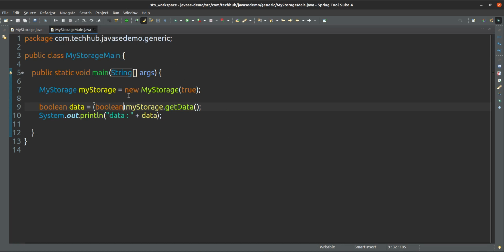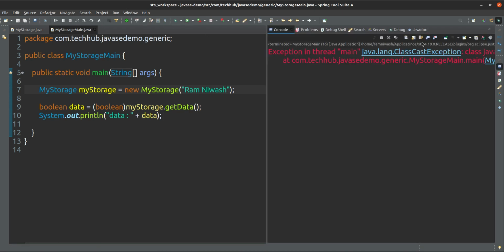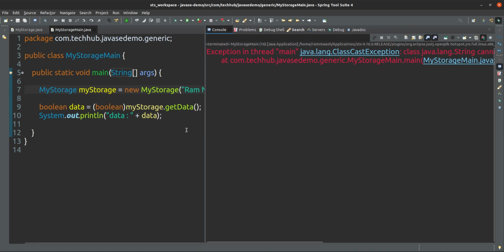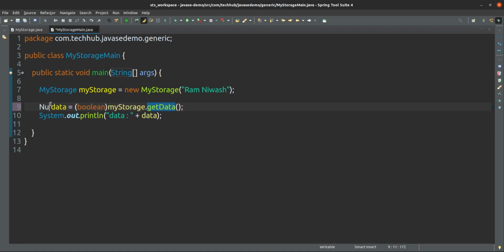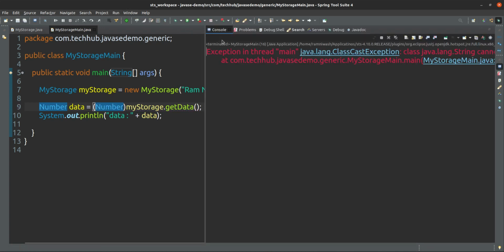But here what we are facing is an issue, because suppose if I give here string, you can give, no issue, but this time it will give class cast exception, because you are doing the class casting wrongly. Currently the data in this data object is a type of string, but you are trying to typecast into boolean. And if I am trying to typecast to number, in that case also it will give class cast exception, because you cannot cast.